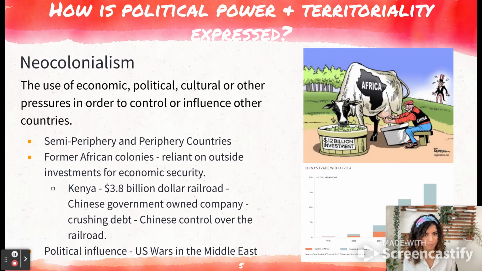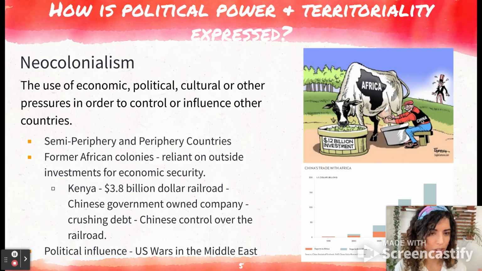So for example, in Kenya, currently we have a lot of Chinese government influence there, where we have companies coming in to help develop that area, to help create infrastructure. There's a $3.8 billion railroad, and the Chinese have control over this railroad. They're the ones that built it, but that gives them a lot of influence over that region.